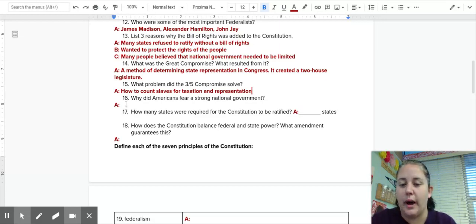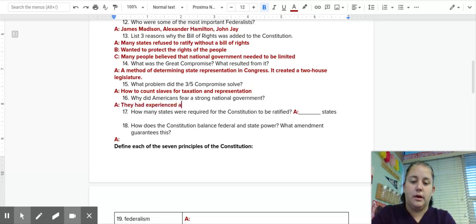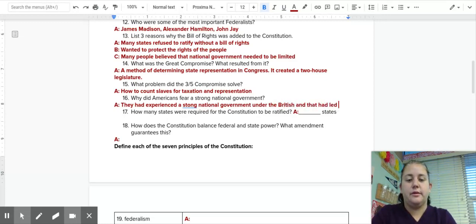Number 16, why did Americans fear a strong national government? Well, they had experienced a strong national government under the British, and that had led to tyranny.